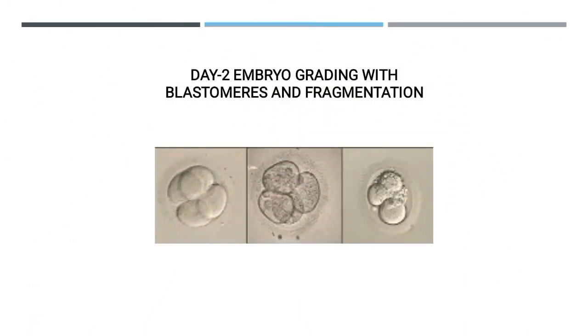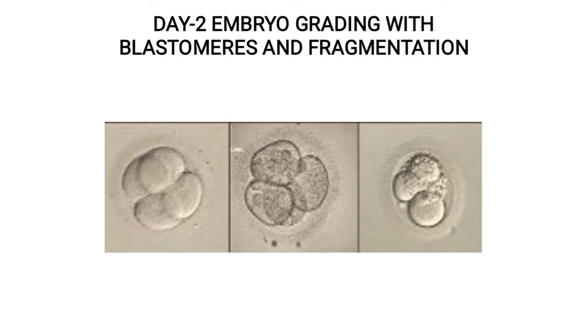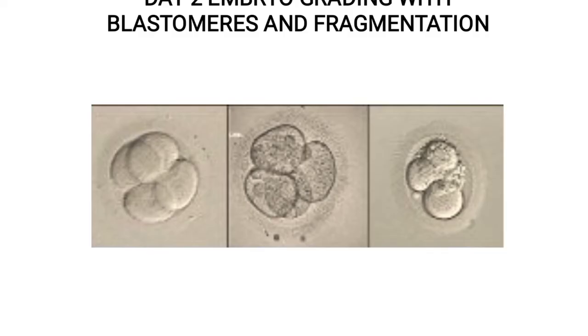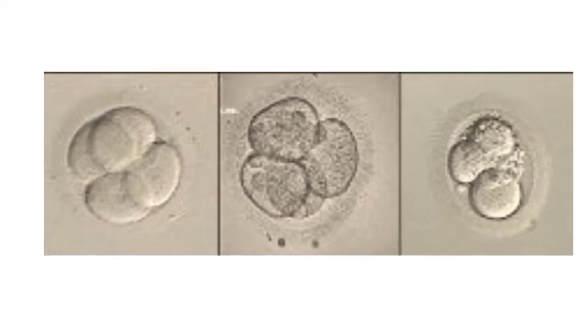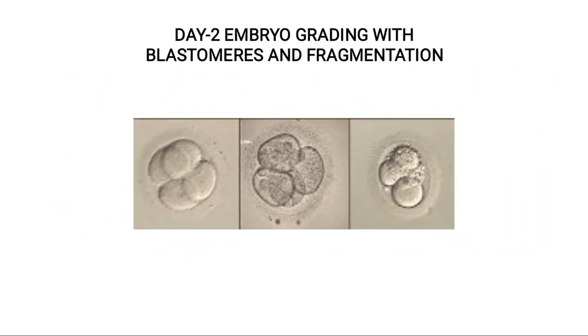This is the day 2 embryo grading with blastomeres and fragmentation. In the first picture you can see that on day 2 the embryos are divided and they are at the 4 cell stage. But for grading, in this first picture there is 0% fragmentation, so this will be graded as 4 cell grade 1. In the second one you can see 10% fragmentation, so this will be graded as 4 cell grade 2. And in the third picture you can see 20 to 25% fragmentation, which we will grade as 4 cell grade 3.